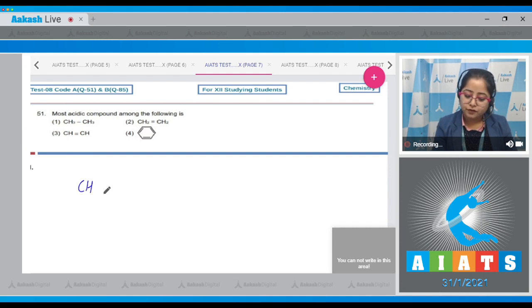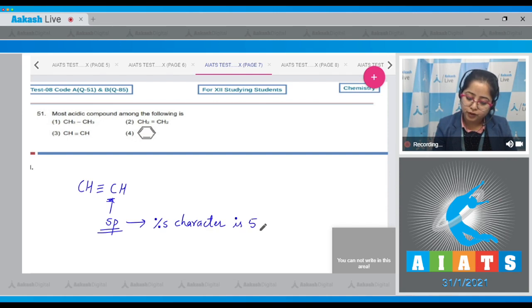Since in case of alkyne, the carbon to which hydrogen is attached is sp hybridized. And in case of sp hybridized carbon atom, the percentage S character is 50%. And as we know that more the percentage S character in the hybridized orbital, more will be its minus I effect. So more will be the acidic nature of the compound. So among the given options, the most acidic compound is option number 3, that is alkyne. So the correct answer is option number 3.